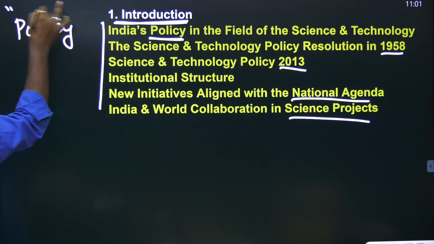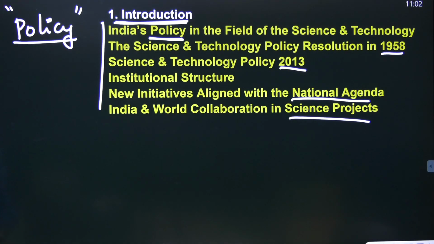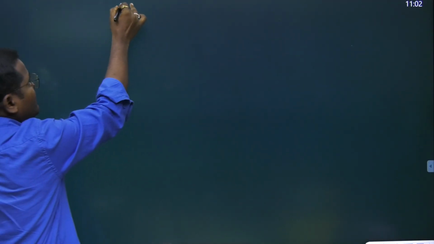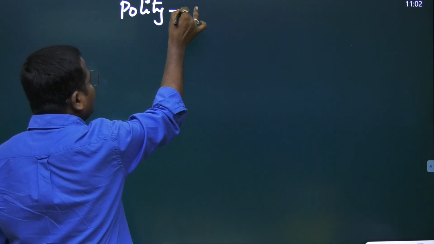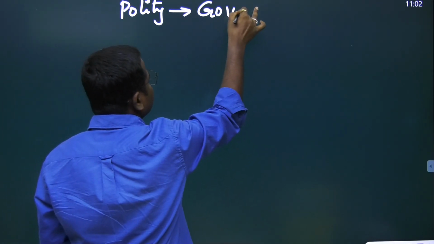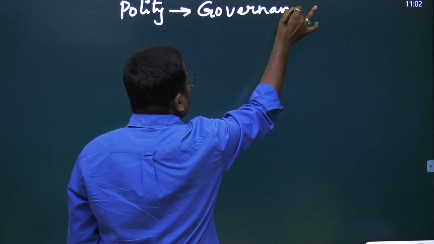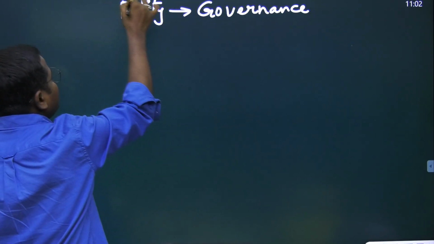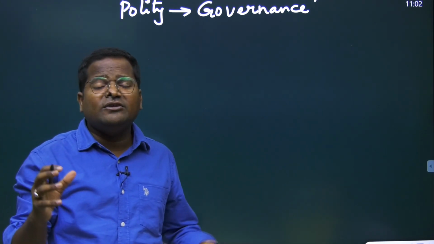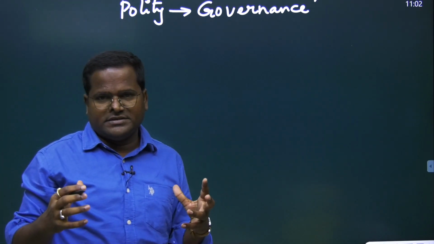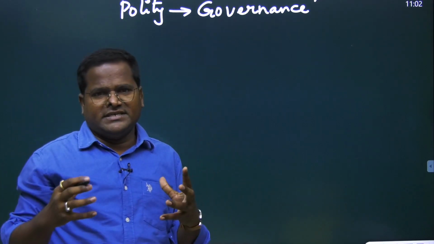Now, what we need to understand here: you will be reading polity, right? You will be reading polity, and you will be reading governance also. What UPSC aspirants do wrong here is they compartmentalize and don't integrate all the subjects.